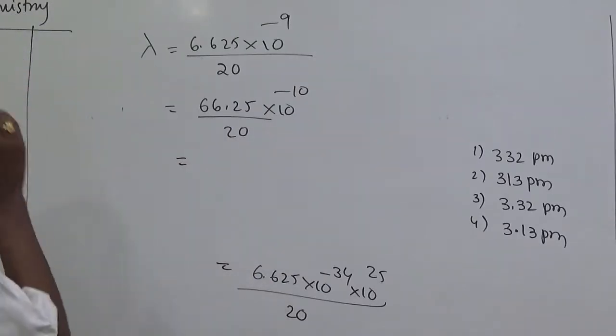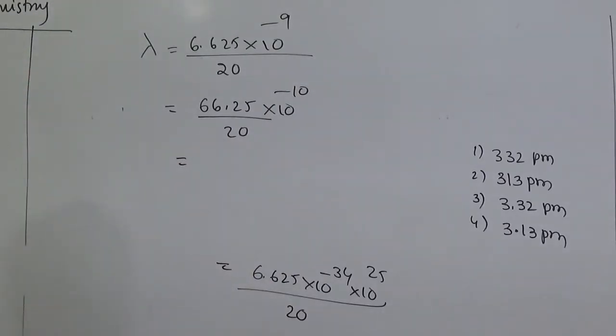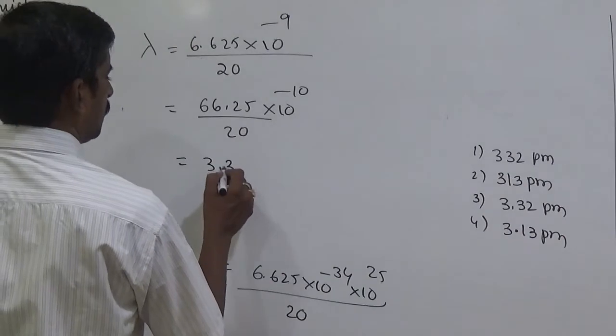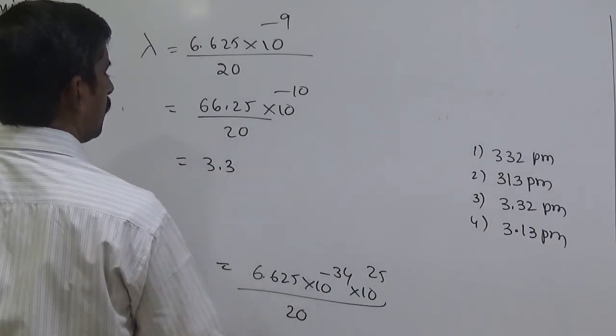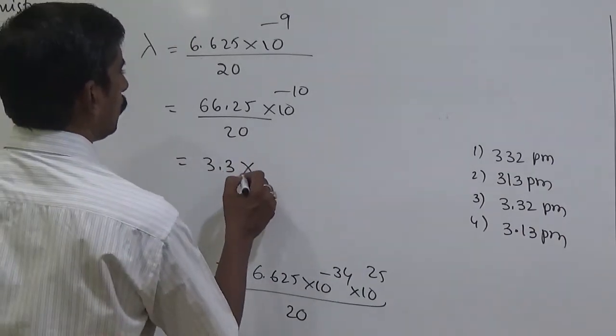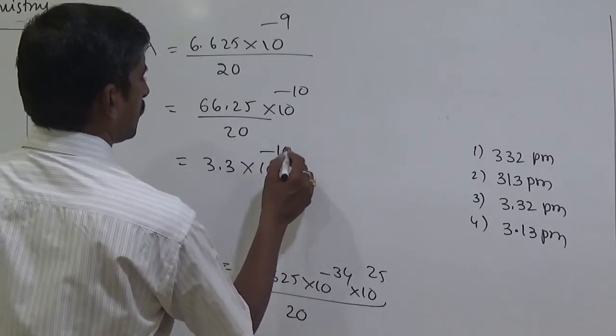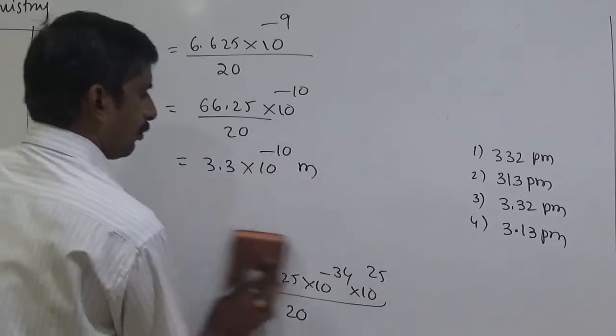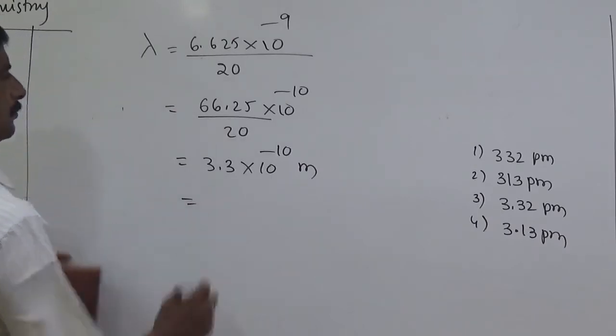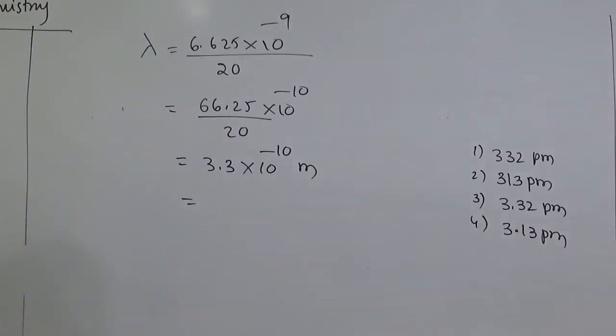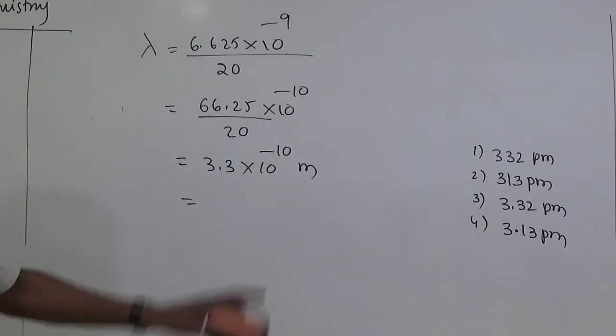The 20 goes nearly 3 times, so nearly 3.3 into 10 to the power of minus 10 meters. This is the answer.